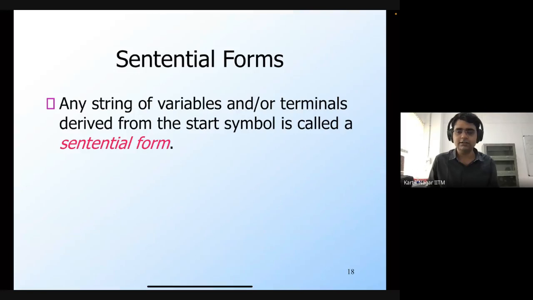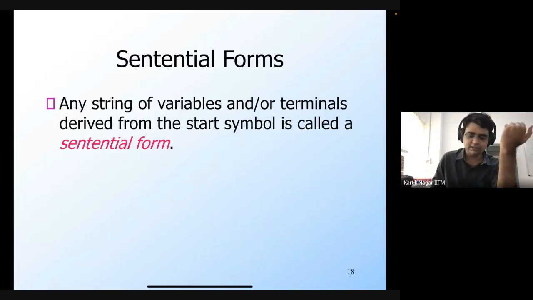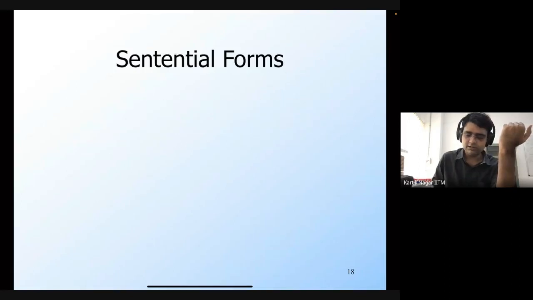Vineet is asking whether derivation is only applicable to non-terminals. Yes. You can't apply a production rule to a terminal string. A production rule P was of the form N cross (N union Sigma)star.